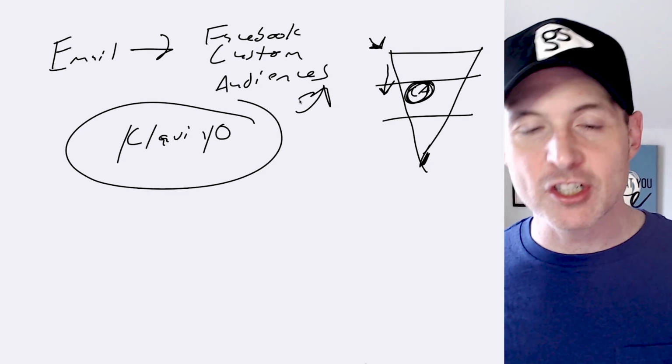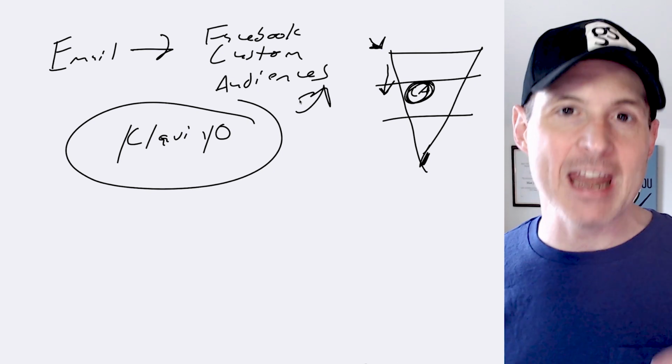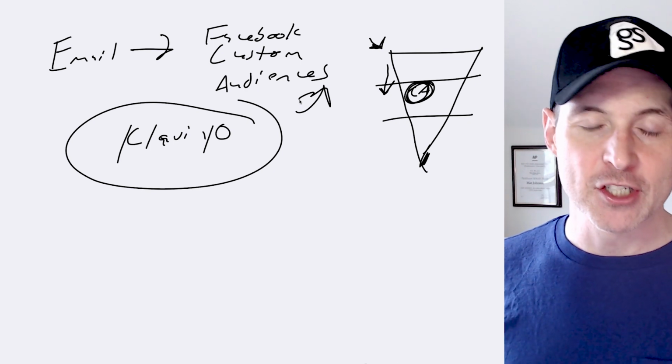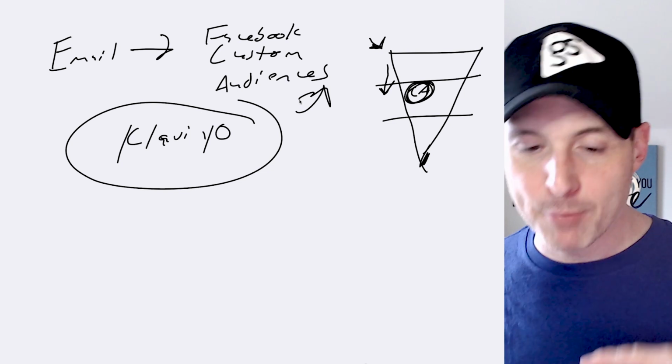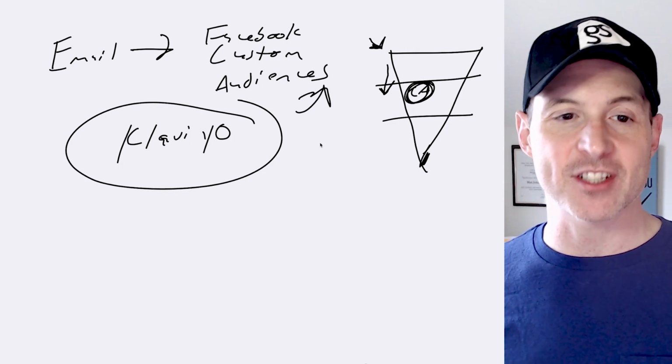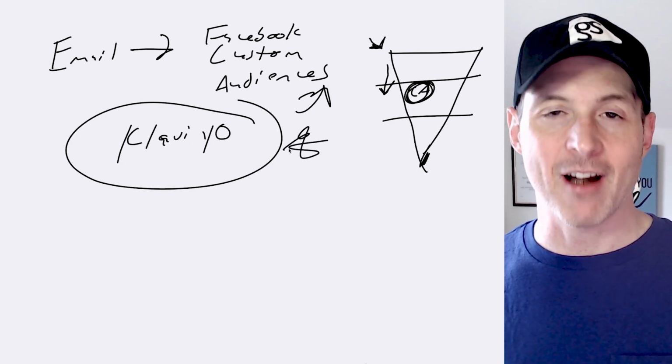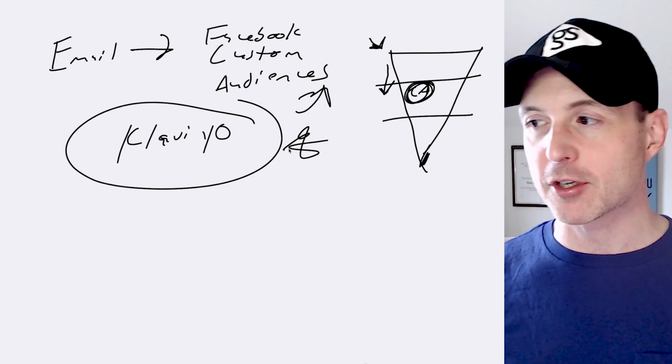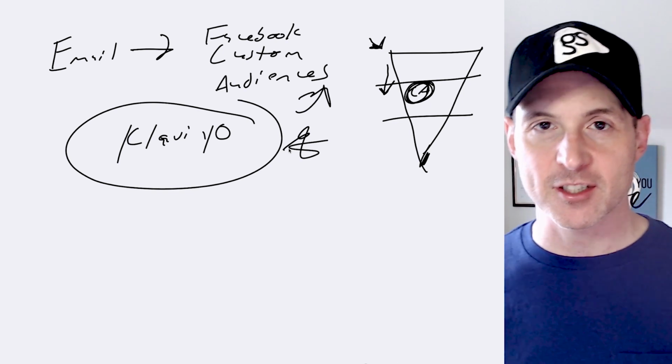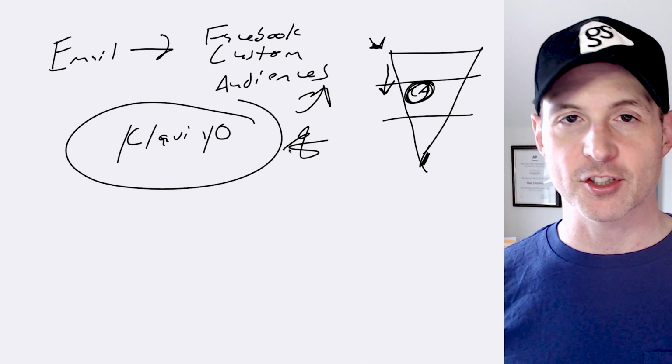And this is the huge lesson of 2021, is that you cannot rely on Facebook to do the data gathering and pushing out for you. You need to get it yourself, which is why things like Klaviyo are apps. And listen, you can do this with Drip, you can do this with others. We're Klaviyo partners, and this is what we know, and this is what we're doing, but there are certainly other ways to do it.